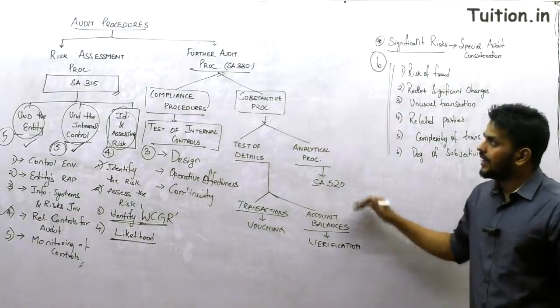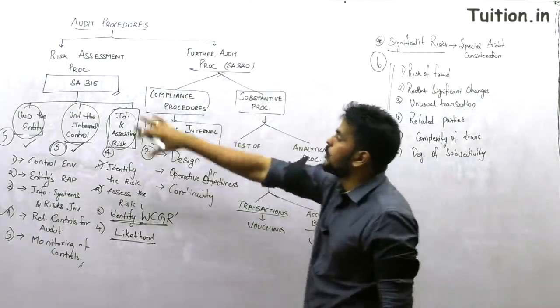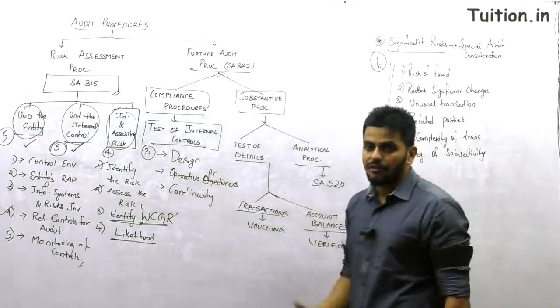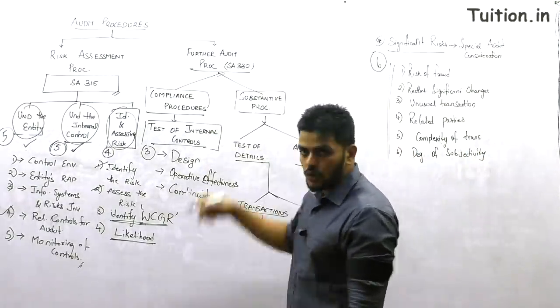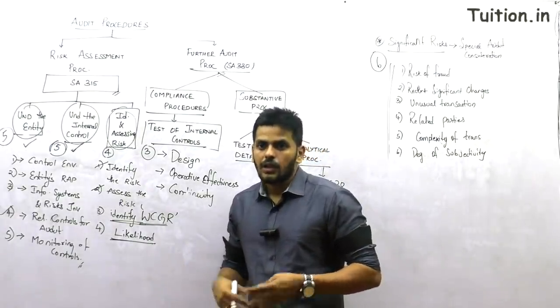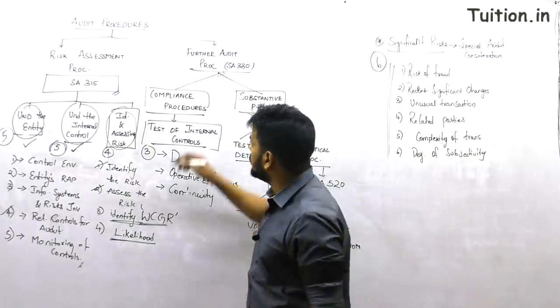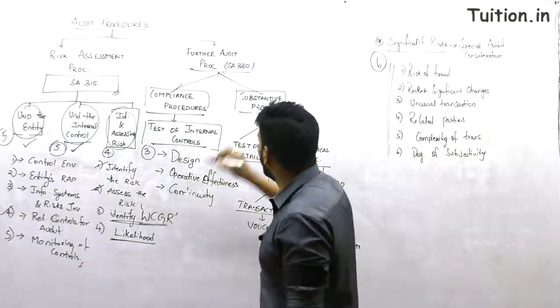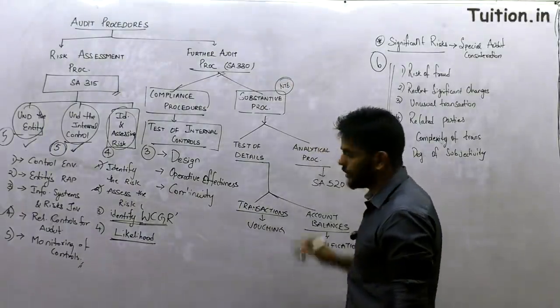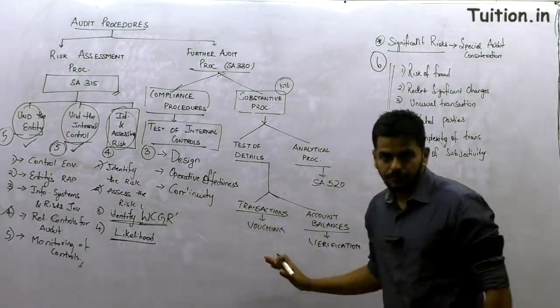And this piece, once you finish doing the entire standard number 315, will help you know what is the extent of risk, and based on that risk you will see how much controls have been set up by the organization. So if controls have been set up by the organization, then we start doing compliance procedures, and based on that we will determine the NTE of substantive procedures, where we will be doing all of this, right?